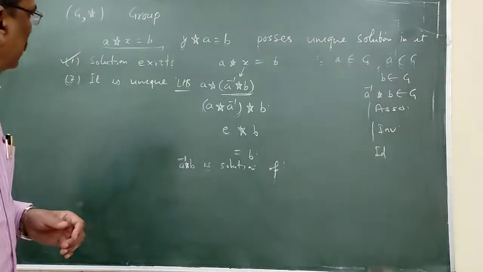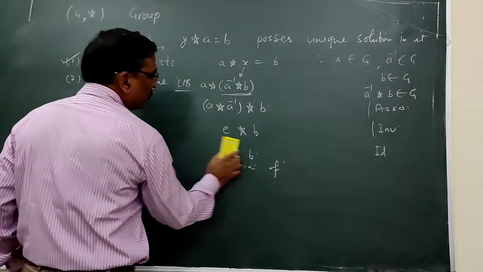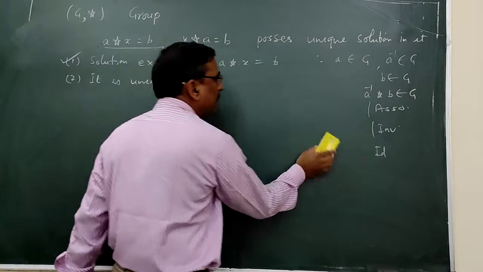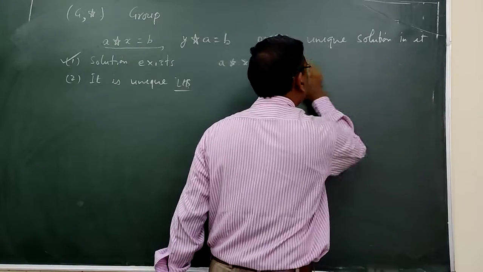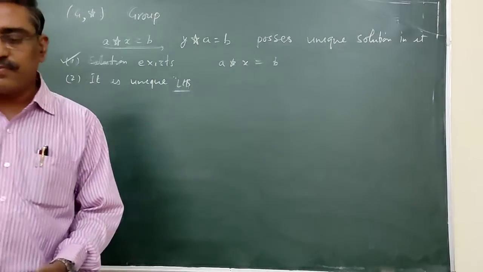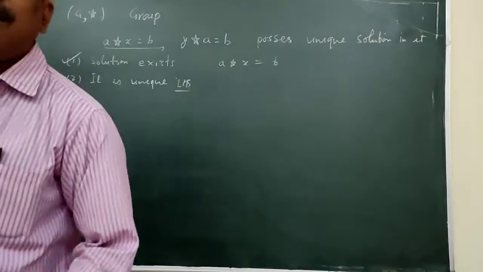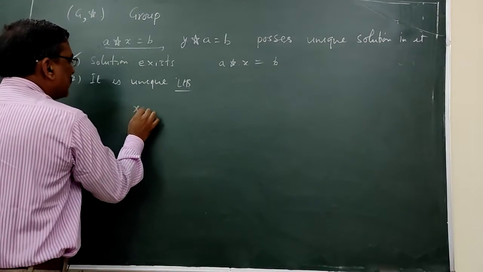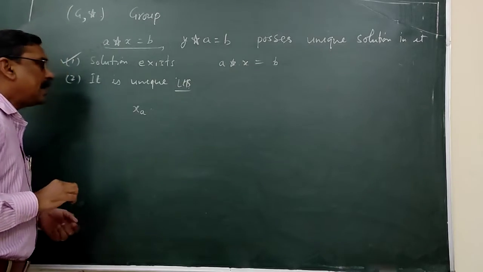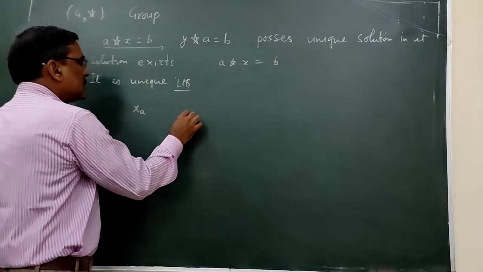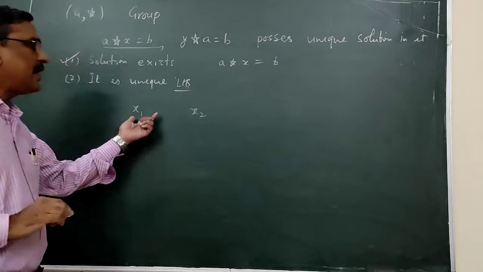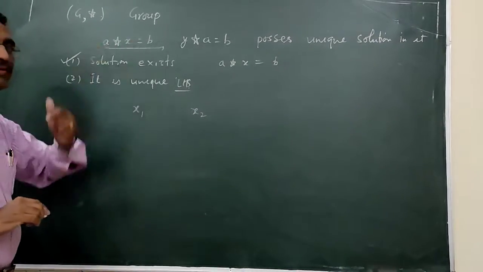Now the solution not only exists, but it is unique, and we have to prove that. For the sake of uniqueness, let us suppose two solutions exist, X1 and X2, of this equation.